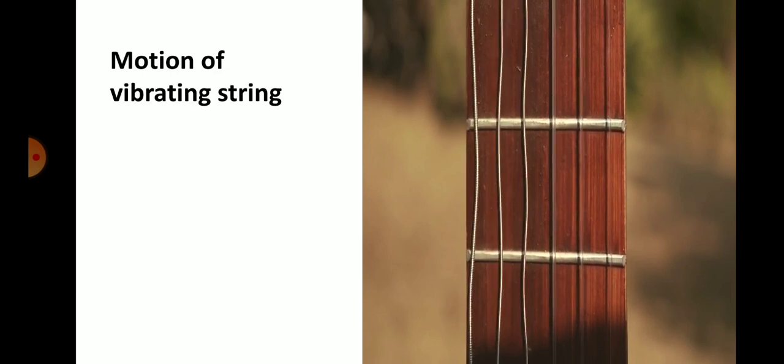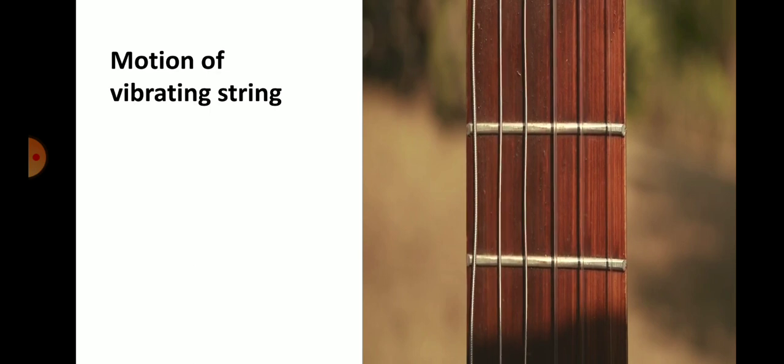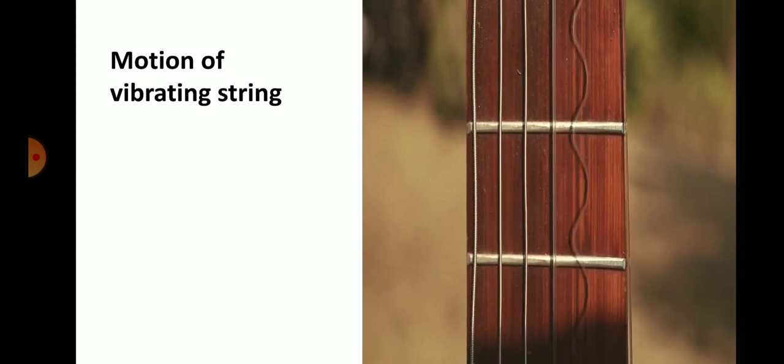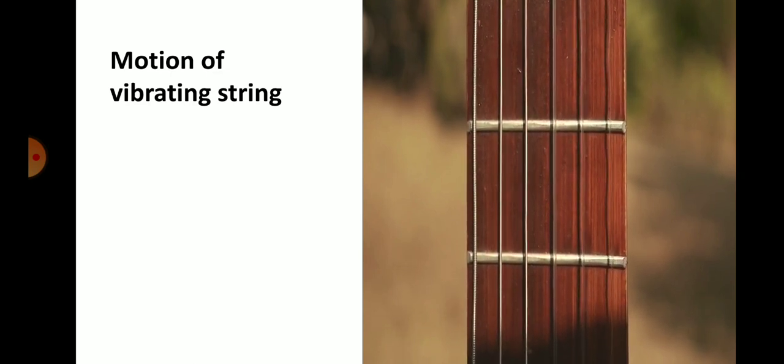So students, you can see how the strings are vibrating, and you can also see the other string. You see the vibratory motion. So when we take a close look, we can see the vibratory motion of the string. So students, you understood how a vibrating object produces sound?